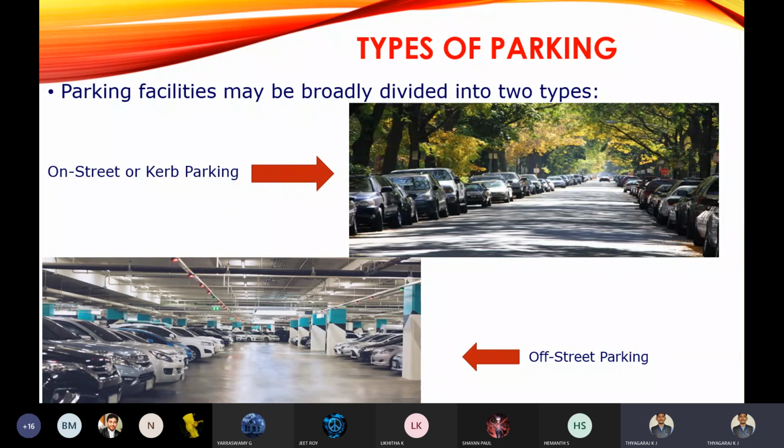Off-street is parking your vehicles other than on the road. So remember, on-street parking means parking your vehicle on the road itself, and parking your vehicle other than on the road, that we are going to call off-street parking.